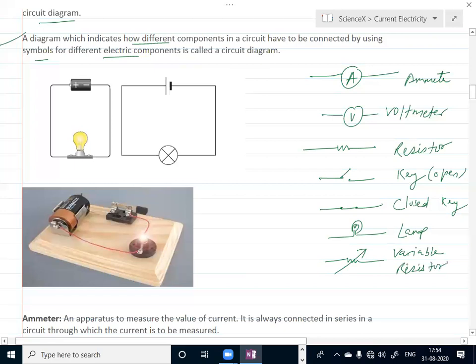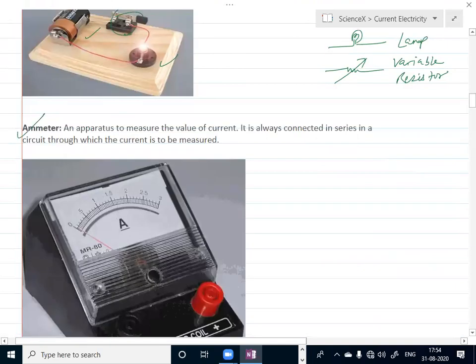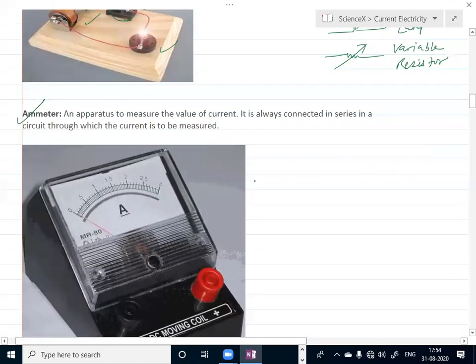You can see here in a practical circuit, a bulb is there, a cell is there, and some resistor is there. See the ammeter, as I told you, it is a device which is used to measure the value of current. This you will see in the practical, as you have to do also.